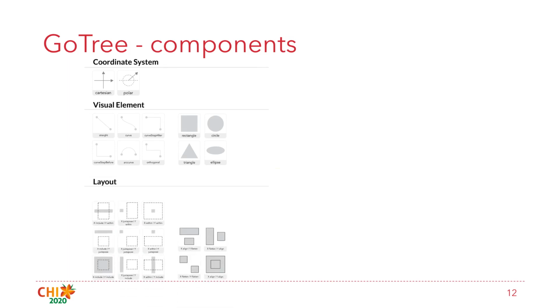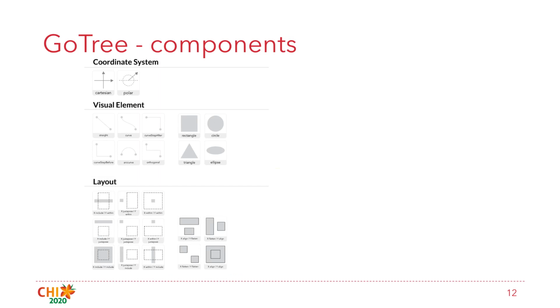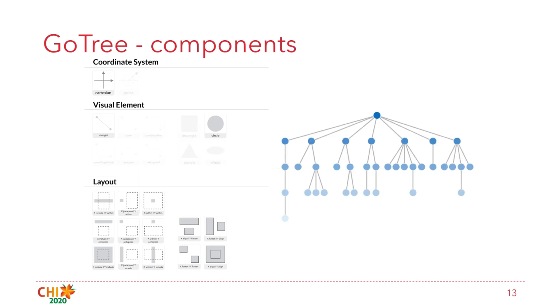Layout means the positions of visual elements in the coordinate system. The coordinate system and visual elements can be defined by users directly according to the desired treevizations. For example, the node link diagram on the right is defined in the Cartesian coordinate system. The nodes are circles, and links are straight lines.